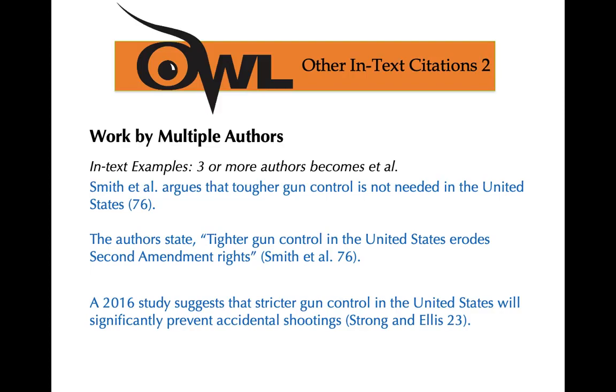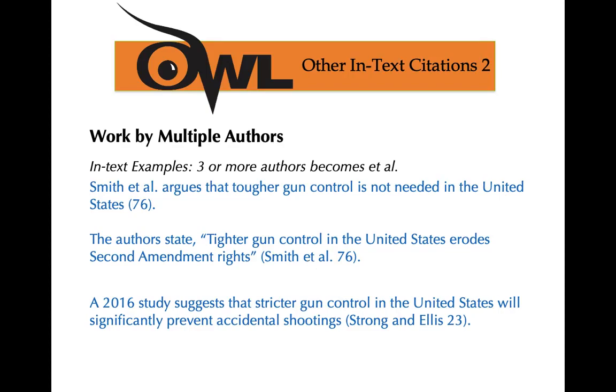End citation 76. You can also put all of it in the in-text citation. The authors state, here's my direct quote, tougher gun control in the U.S. erodes Second Amendment rights, end quote. Citation, Smith, et al. E-T space A-L period, space 76 is the page, and parentheses, period. No commas, okay, no commas. So that's what happens if you have 3 or more authors.